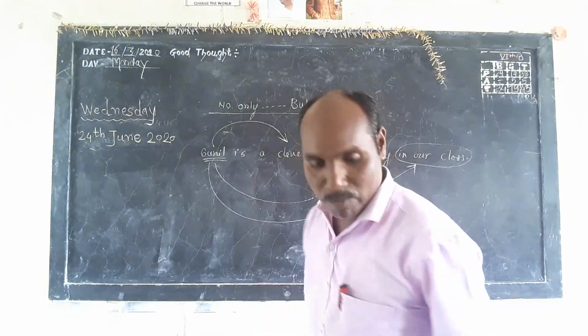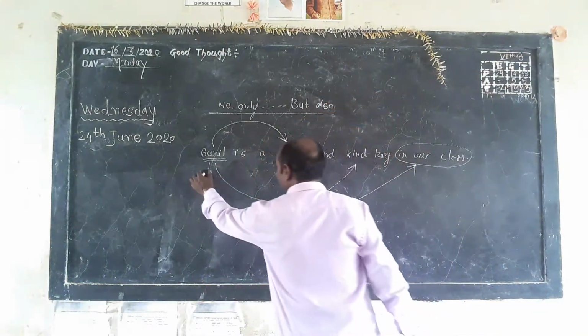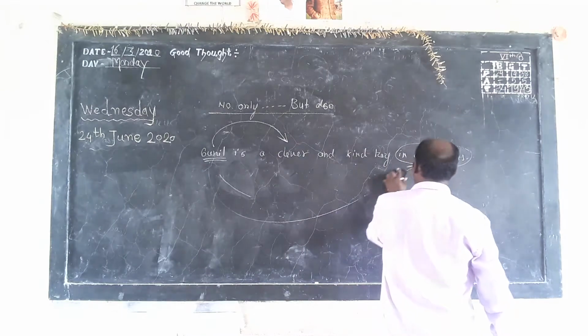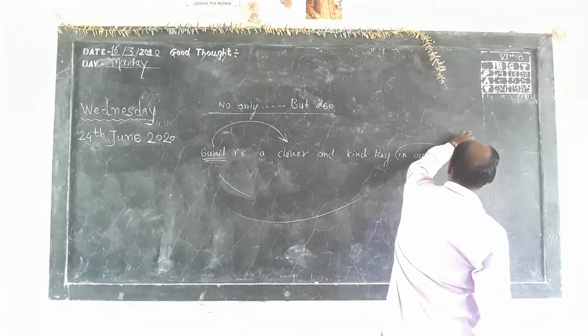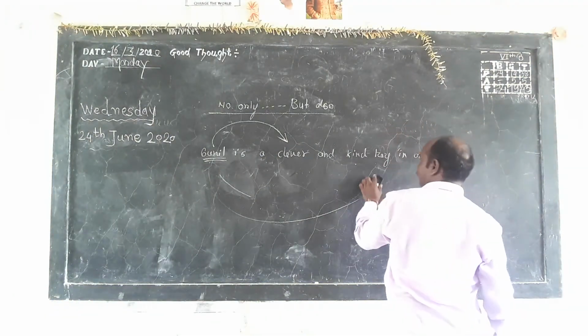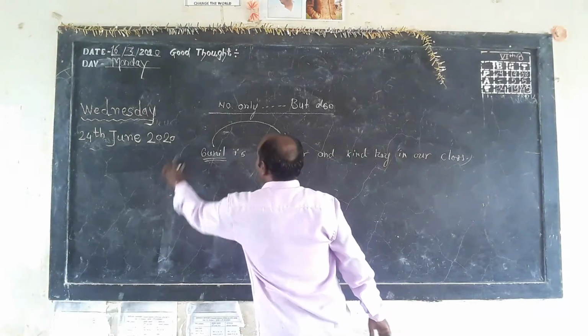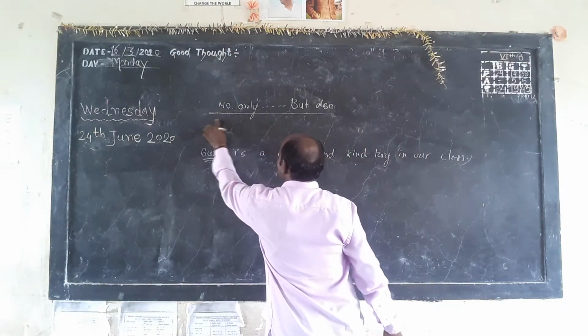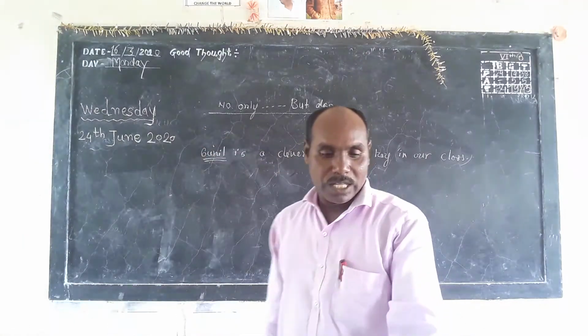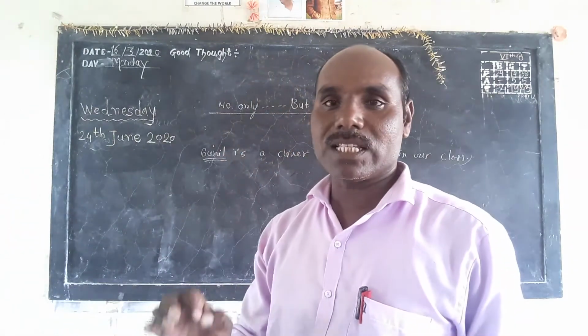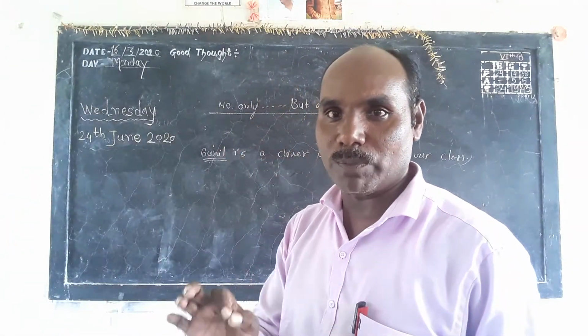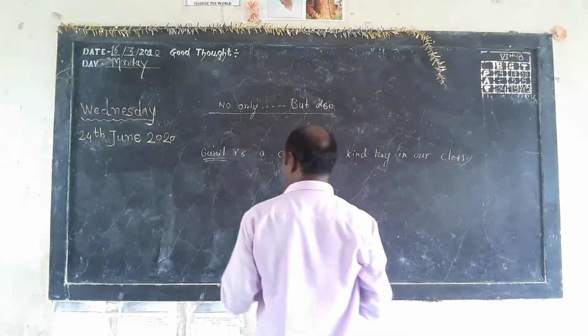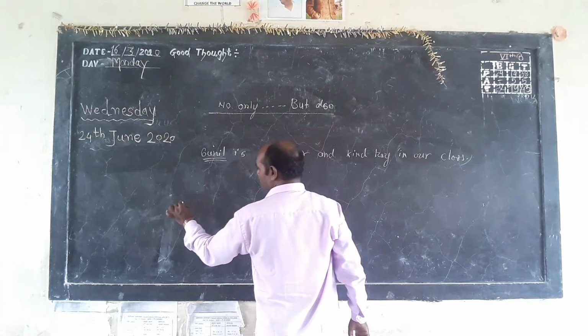The structure of the sentence, if we prepare the table, we will come to know when to use not only but also. The concept will be clear within 5 minutes. I prepare the table.